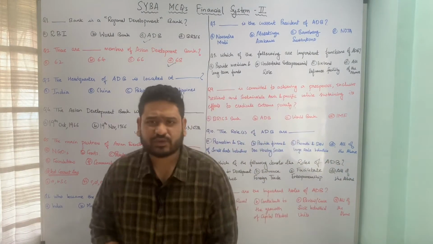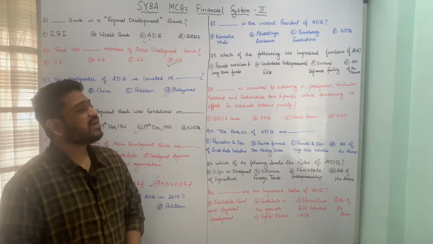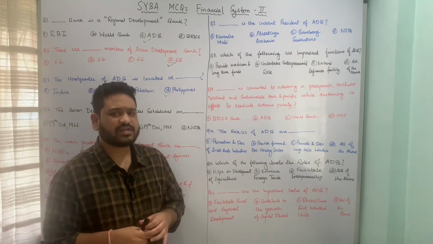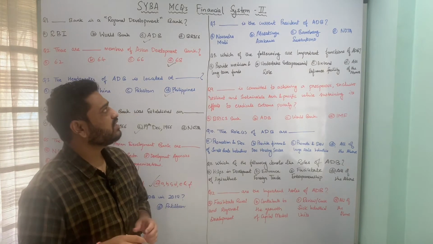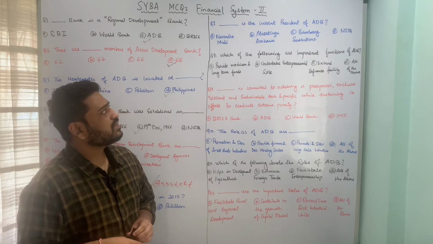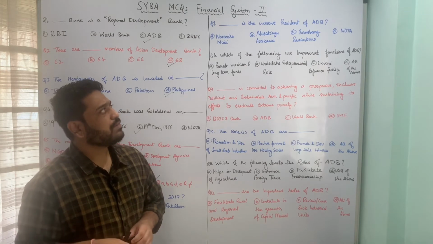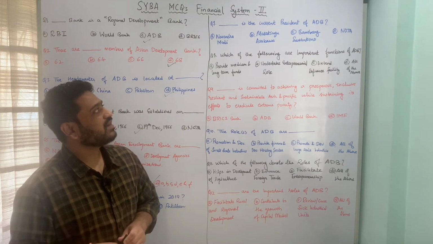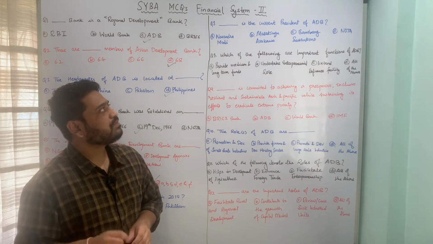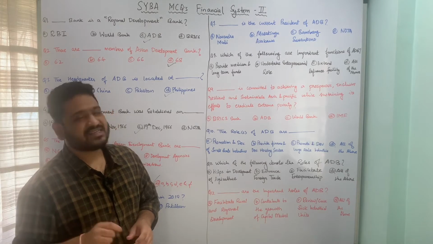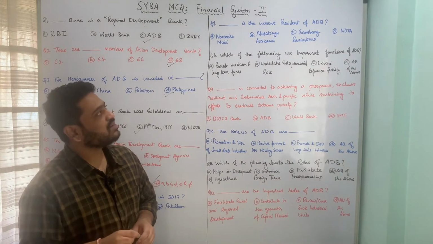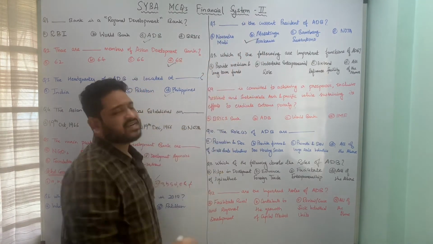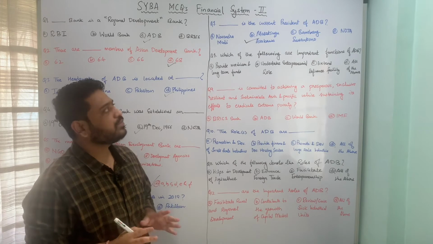Let us now move to the next question, which is again a current sort of a question. Who is the current president of Asian Development Bank? Whether it is A. Narendra Modi, B. Masatsugu Asakawa, C. Bambang Susantono, or D. none of the above. So here the correct answer is option B, Masatsugu Asakawa is the current president of Asian Development Bank, and therefore option B is the correct answer to this particular question. I hope the question is clear.